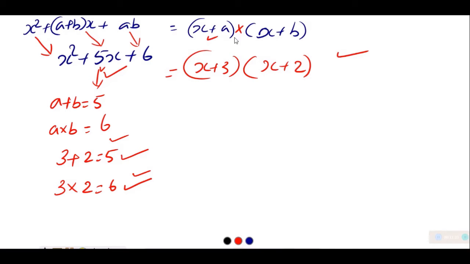And it should be right. Because if x plus a into x plus b is equal to x square plus a plus b into x plus ab, the same way this will be x square, in place of a plus b, 3 plus 2 is 5, and in place of ab, 6. So we got an idea that what we studied earlier is connected with what we are studying now, where we are studying factorization. Let us take another example.